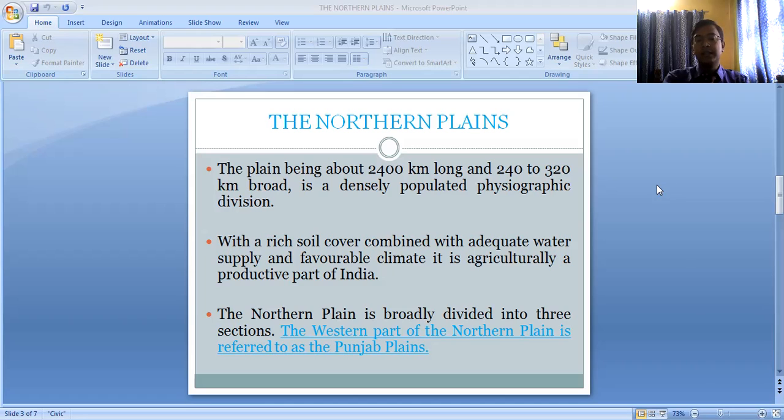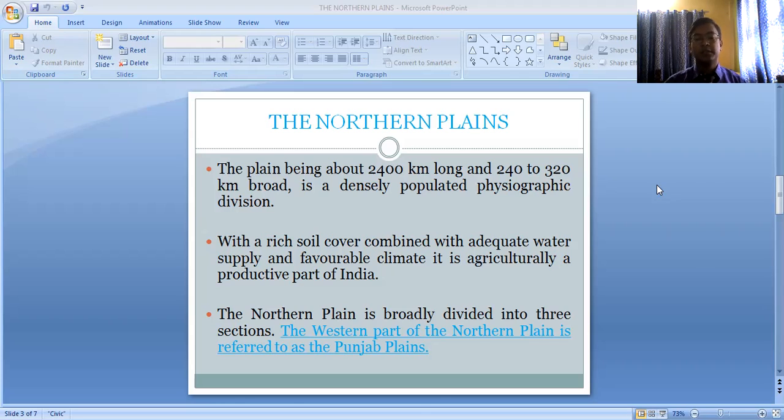The people settled near the sources of the river where the alluvial soil was present, and they started doing agriculture. And slowly, this northern plain region started becoming very populated. At present, almost all the most populated states of our country come under this northern plain region, like Punjab, Haryana, Uttar Pradesh, Bihar, West Bengal, Assam, and all. These are all the states which come under this northern plain region, and these are the states which are